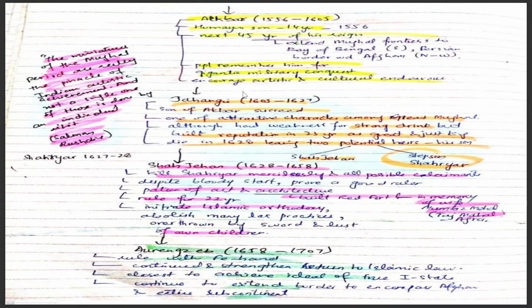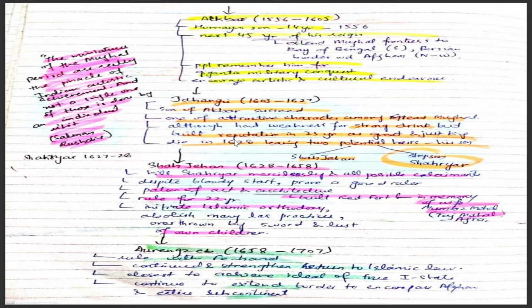People remember him for his gigantic military conquests and for encouraging artistry and cultural endeavor. He was the most famous leader of the Mughal Empire. Then comes Jahangir, the successor and son of Akbar, whose reign was from 1605 to 1627.